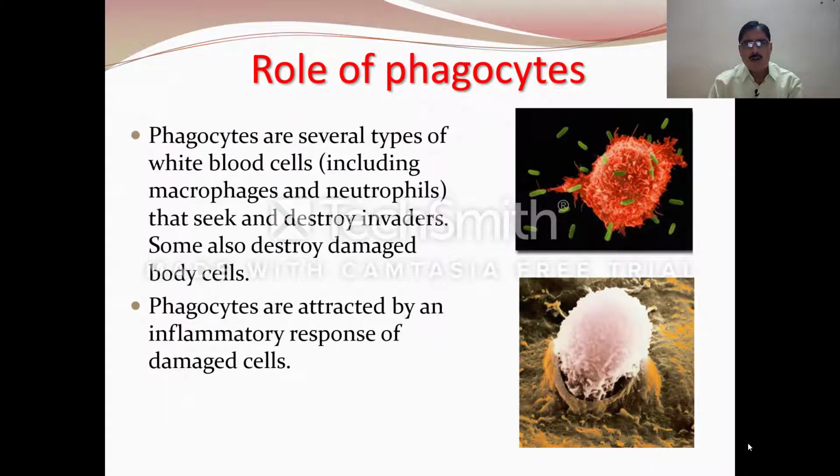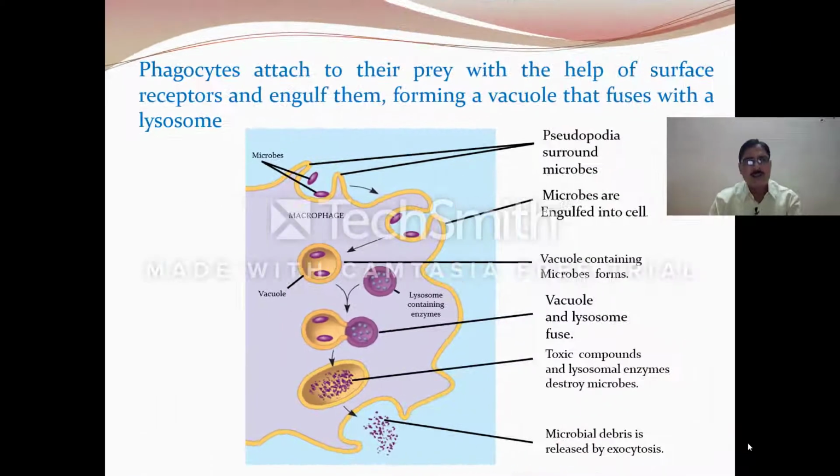Now, the role of phagocytes. As we know, phagocytes are various types of blood cells that seek and destroy invaders. Some also destroy damaged body cells. Phagocytes are attracted by an inflammatory response of the damaged cells. Basically, this diagram depicts how phagocytes attach to their prey and then kill the invading foreign microbes.